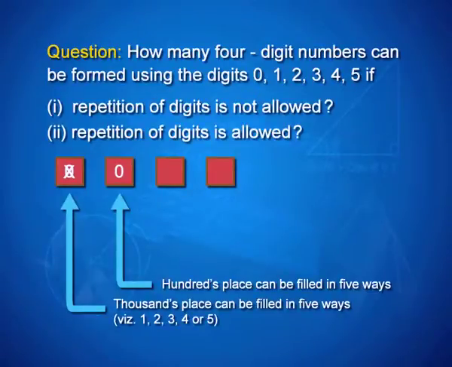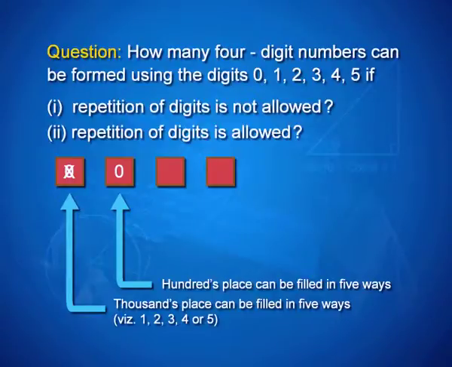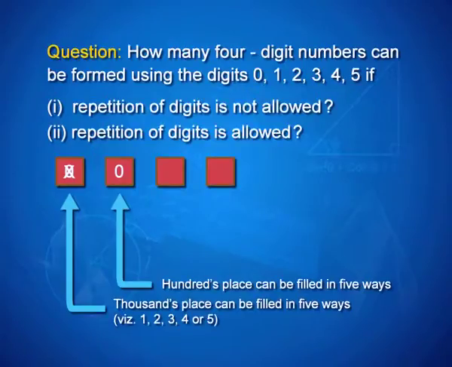Now, when we look at the next position, that is the hundreds place, 0 can very well be there, but since our first part is repetition of digits is not allowed, whatever has gone into the thousands place is no longer available, but 0 is. So, how many digits are now available for us to fill up this place? To fill up the thousands, there were 5, to fill up the hundreds, again 5, because 0 is now available, but what we have used up in thousands is not. So, the hundreds place can be filled in 5 ways.